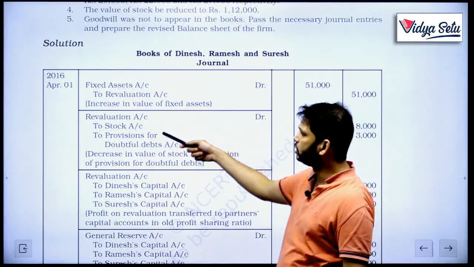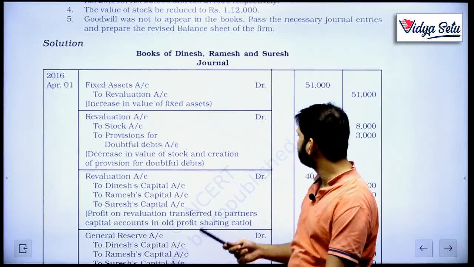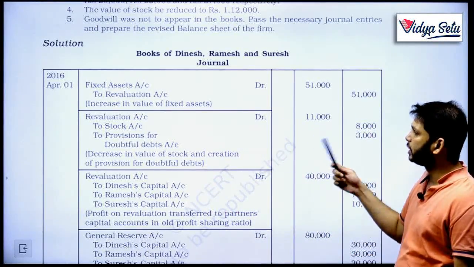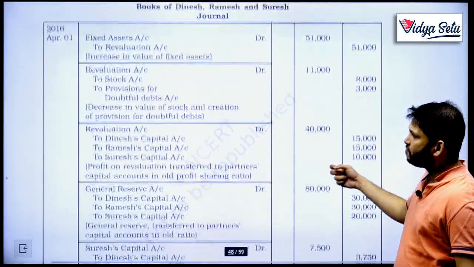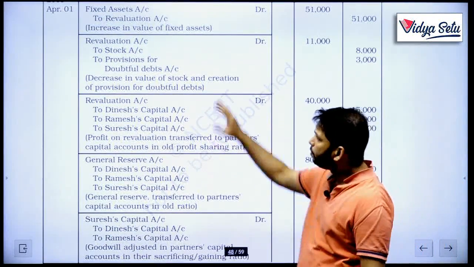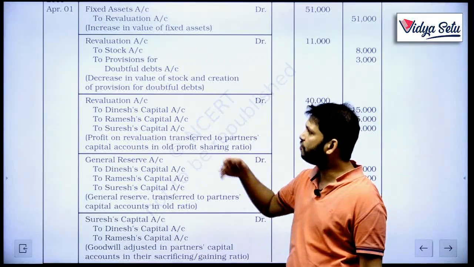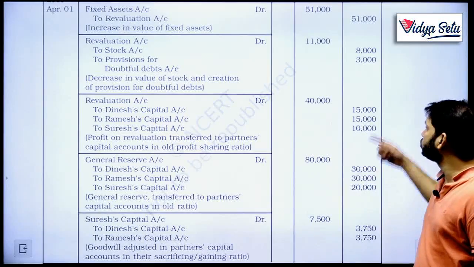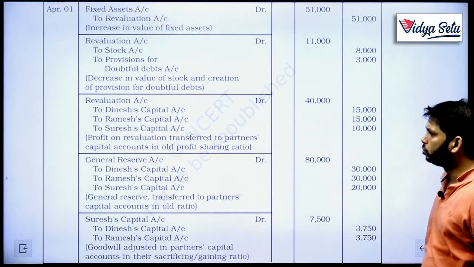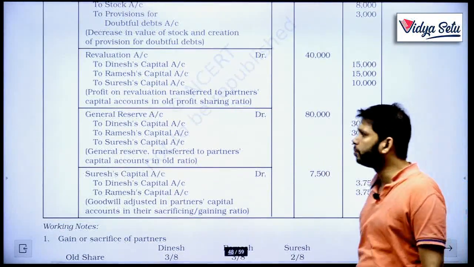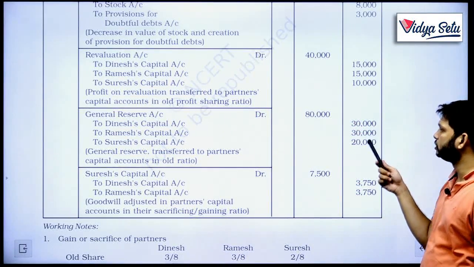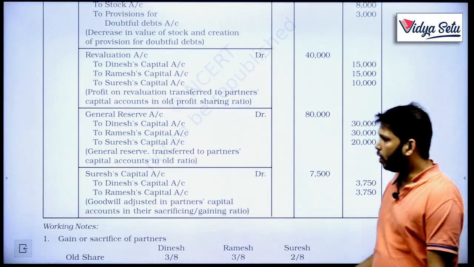The stock is decreasing, and the provision, obviously it's an expense for us, is a loss for us, so revaluation is getting debited. Now whatever the revaluation profit or loss is, it is getting credited to the old partners in the old ratio, which is 3:3:2. General reserve also belongs to the old partners. It's also getting distributed in the old ratio of 3:3:2.